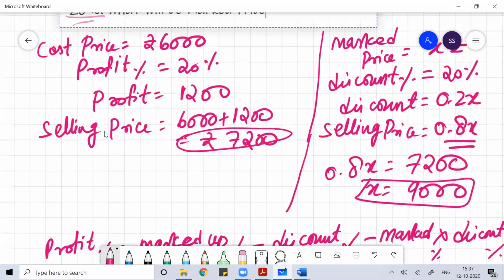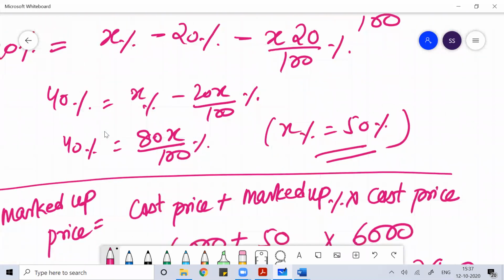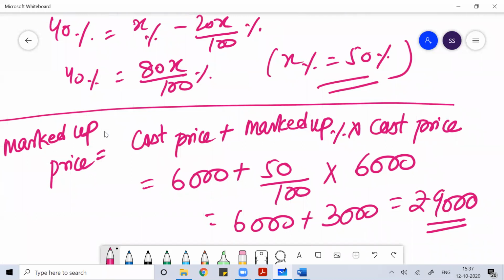I hope you understood the logic. Does anyone have any doubt? Any question you want to ask? So this is the end of today's class, and we'll continue our discussion tomorrow. If you have any doubt, feel free to ask. Elvita, any question you want to ask?